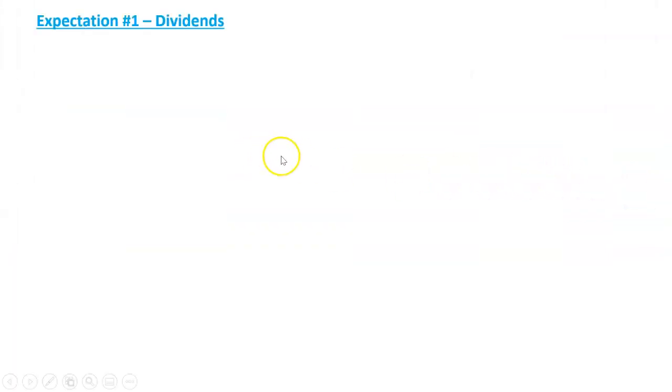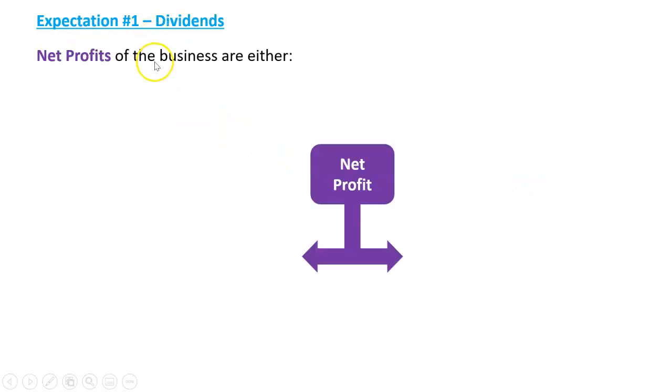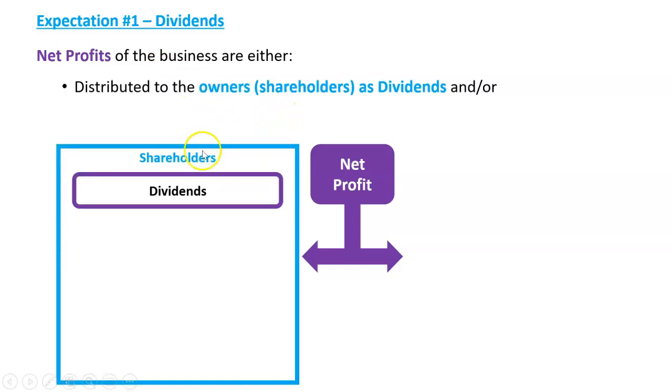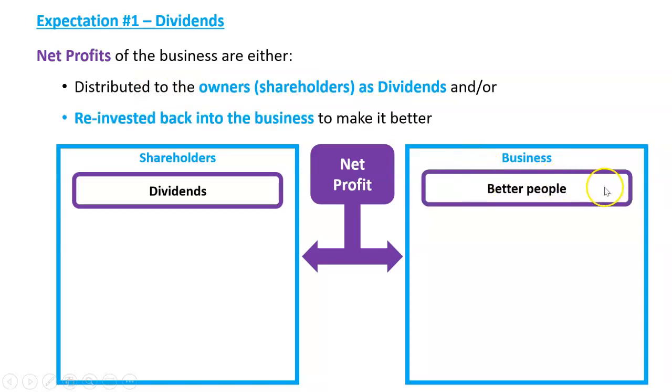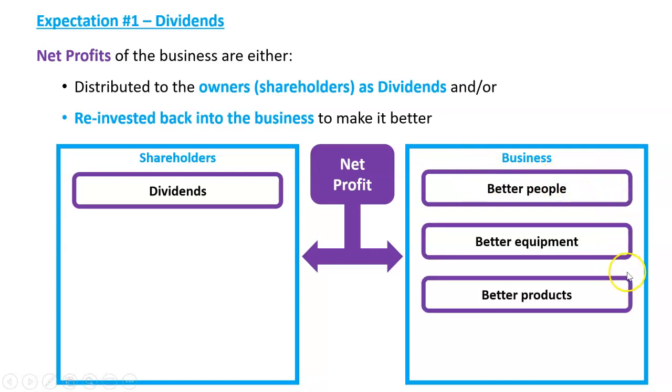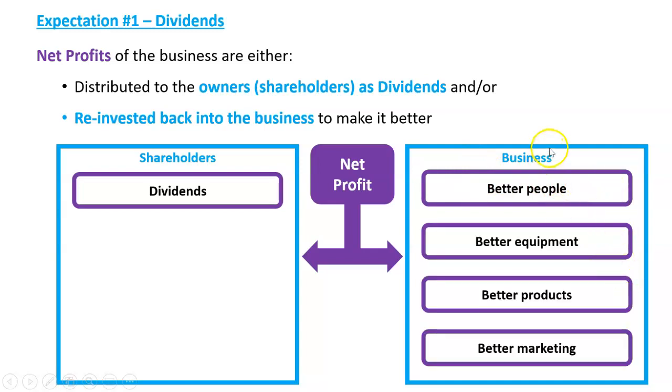Let's take a look at those each in turn. The first one, shareholders expect dividends. What does that mean? Well, the net profits of the business, 2 things happen. Either they are given back to the owners as dividends, or they're reinvested back into the business. And why do we do that? We do that to hire better people, buy better equipment, make better products, do better marketing, etc.